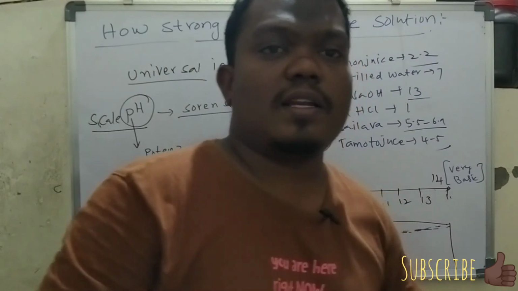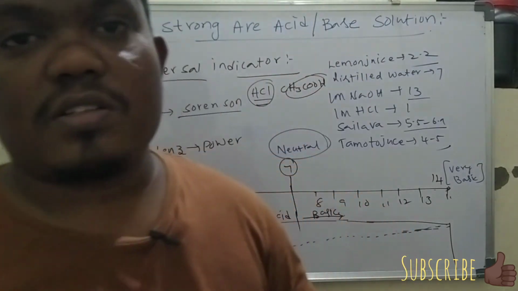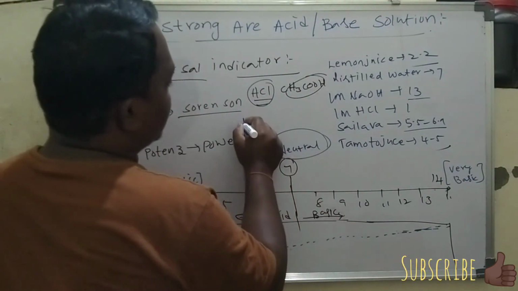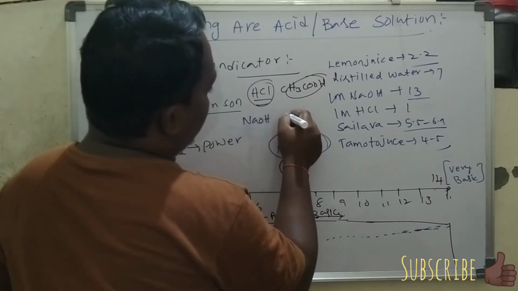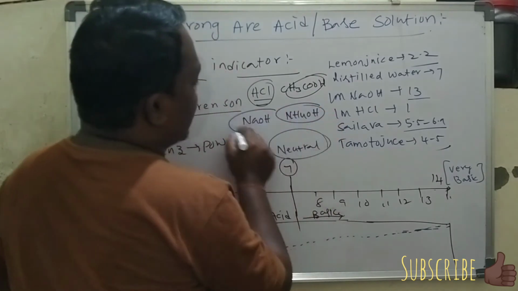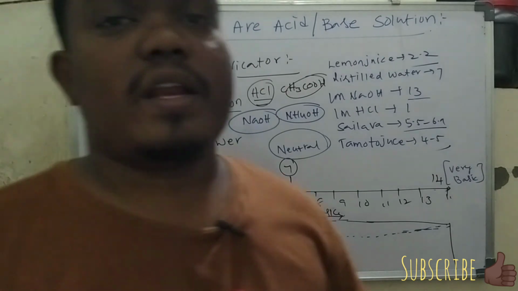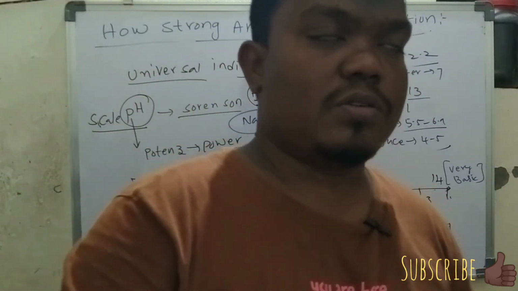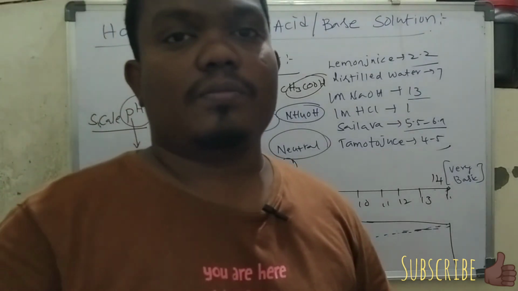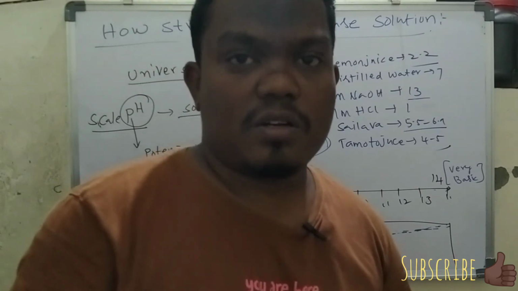HCl gives more H plus ions when it dissolves in water. Similarly, NaOH is stronger than ammonium hydroxide, because ammonium hydroxide gives fewer hydroxyl ions than NaOH in water solution. So we identify the strength of acids and bases by using the H plus and OH minus concentration.